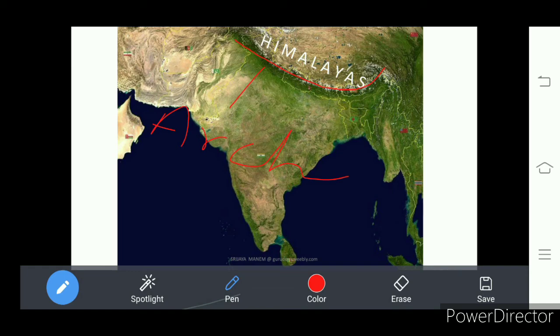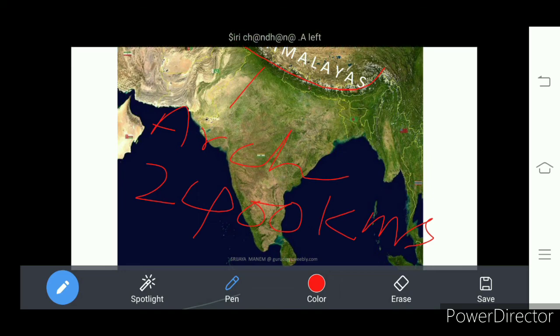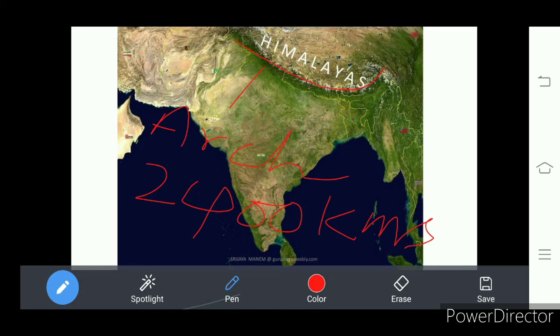So the Himalayan mountains run from Jammu Kashmir to Arunachal Pradesh in the shape of an arc, covering a distance of 2,400 kilometers, right? And it is broader in the western part and narrow in the central and eastern part.